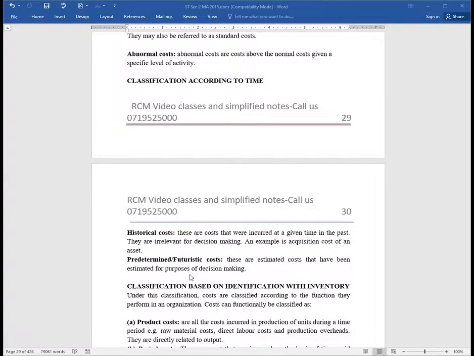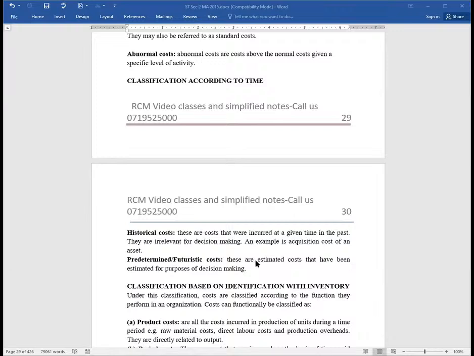And then we have, ladies and gentlemen, what we call futuristic. The second class here is the futuristic, future or predetermined cost. These are estimated costs that have been estimated for purposes of decision making, costs that have not yet been incurred, which for purposes of creating a platform for an effective decision-making process, we are trying to estimate them. So that is very, very important for you to understand.